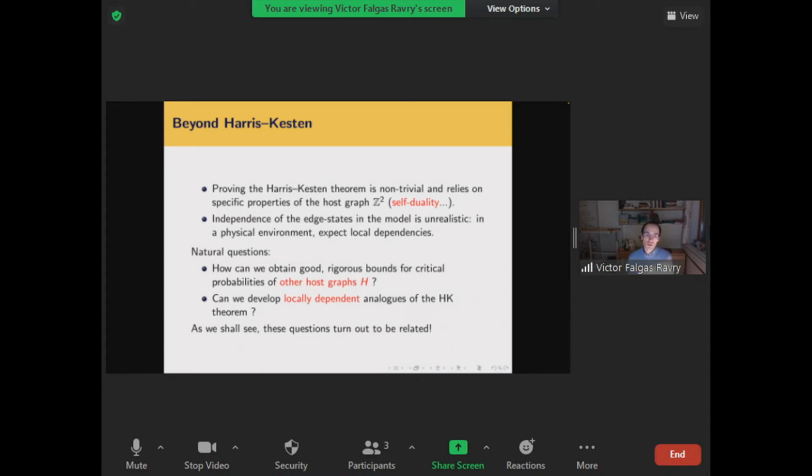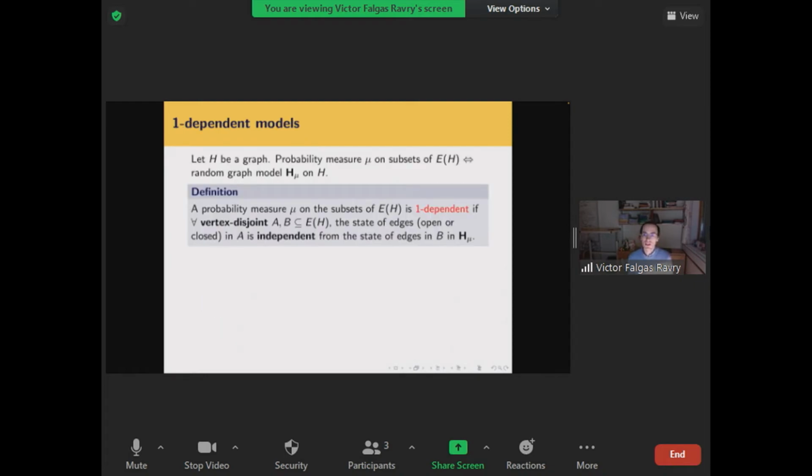One is, how can we obtain some good rigorous estimates for critical probabilities on other host graphs H than Z squared, the square integer lattice? And also, can we develop some sort of locally dependent version of the lovely Harris-Kesten theorem? And it turns out that these questions are related, as I will show you next. So to do so, let me introduce the notion of a one-dependent random graph model.